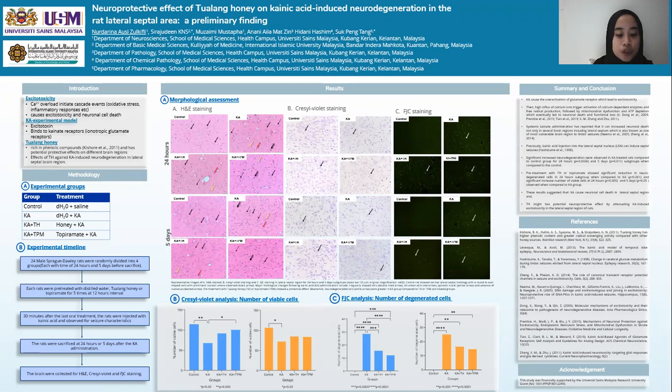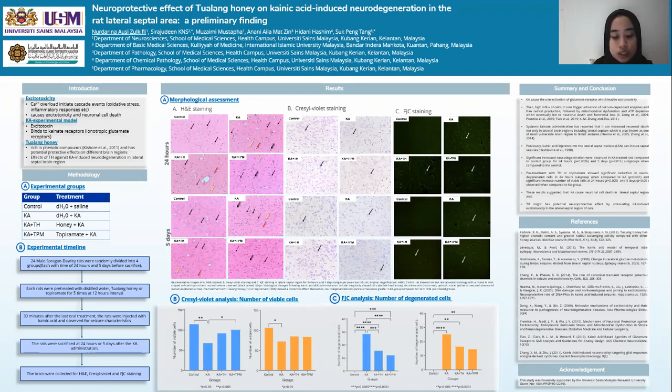Moreover, the number of neurodegenerative cells in the kainic acid group based on FJC staining was significantly higher when compared to control. Meanwhile, in the pretreated groups, the number of neurodegenerative cells was significantly reduced when compared to kainic acid in the 24-hour subgroup, and a similar trend was observed at 5 days.